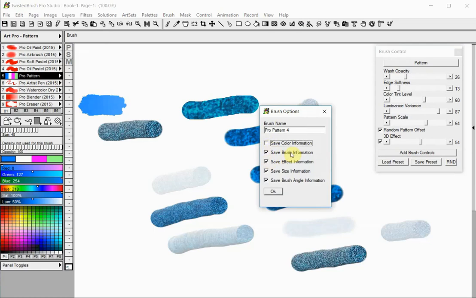If this option is not checked, the brush actually becomes a brush modifier and when selected, it will only temporarily update the current brush. If the Save Effect Information option is checked, the brush effect information will be saved with the brush. Generally, if Save Brush Information is checked, this option would be checked. If the Save Size Information option is checked, the current size will be saved with the brush each time the brush is saved back to the shortcuts. If the Save Brush Angle Information option is checked, the current brush rotation will be saved with the brush each time the brush is saved back to the shortcuts.